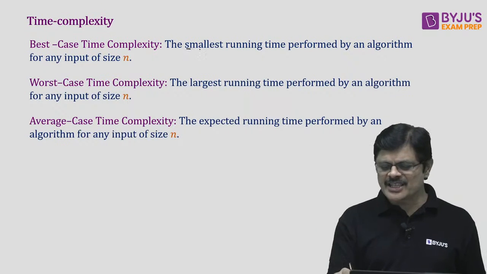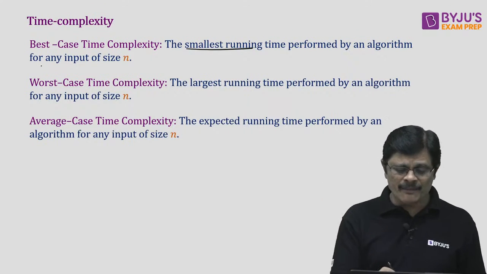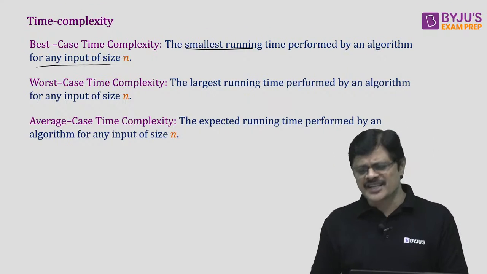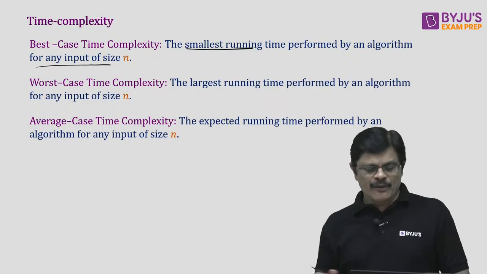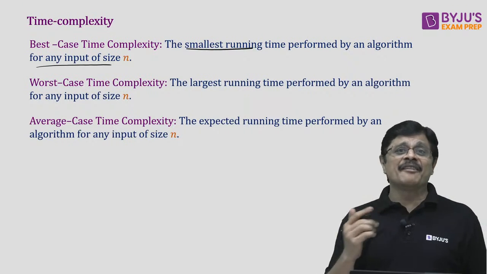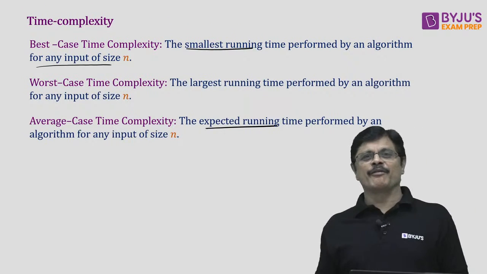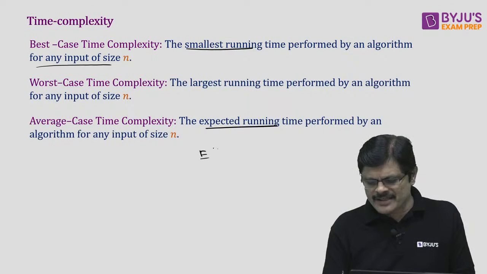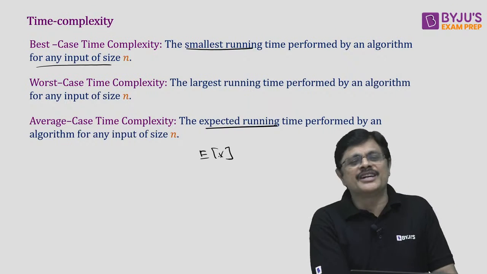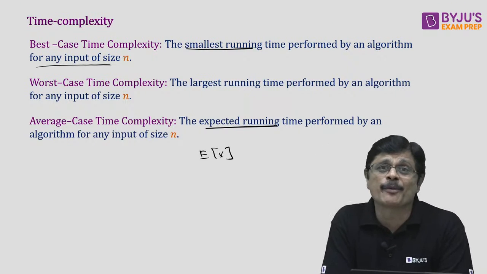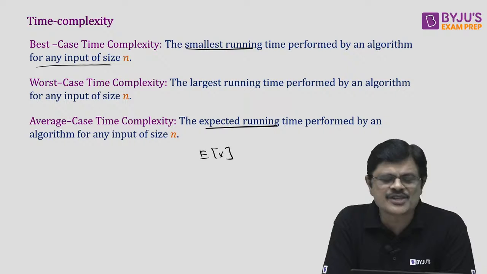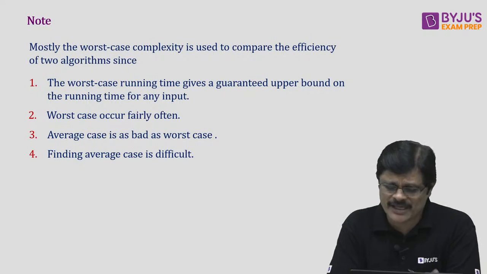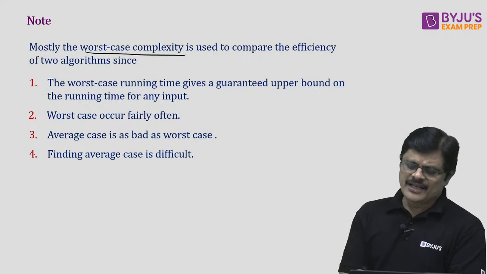Best case means what, sir? The smallest running time taken by an algorithm for any input of a given size, my dear friends. Whereas worst case is the largest running time taken by an algorithm. Whereas average case is not the average time, sir. It is the expected running time. It depends on the probability distribution, sir. We know the expected value of x. So that depends on the probability distribution, my dear friends. So that is the story about time complexity. And mostly we use the worst case complexity because of the following reasons.